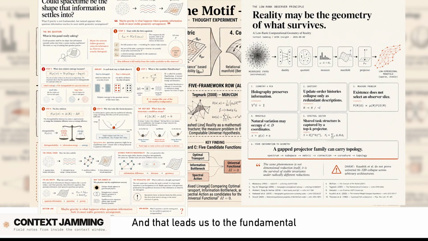And that leads us to the fundamental editorial critique of these infographics, the danger of fake precision. The math washing. Yes. I mean, you look at these panels, and Panel A ranks a cosmological bounce as being most structurally aligned with naturalness.